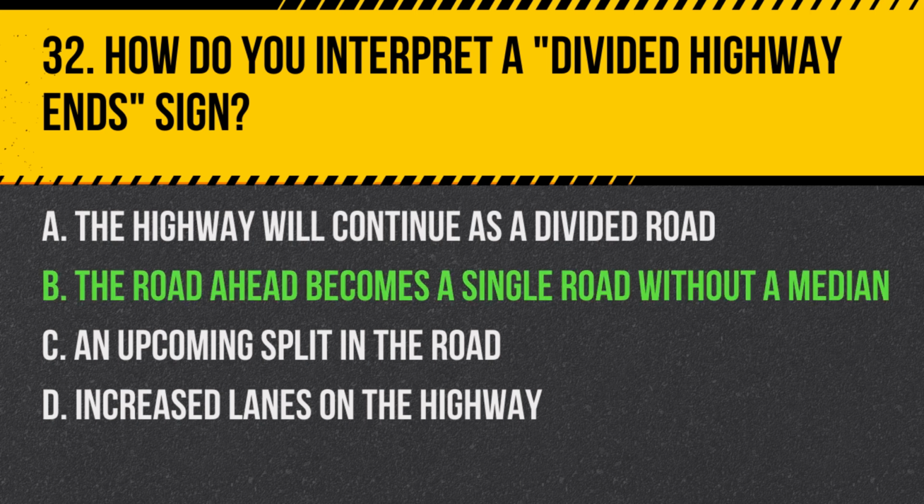Answer B. The road ahead becomes a single road without a median. A divided highway end sign indicates that the divided road is ending, and the highway will continue as a single road without a median separation.